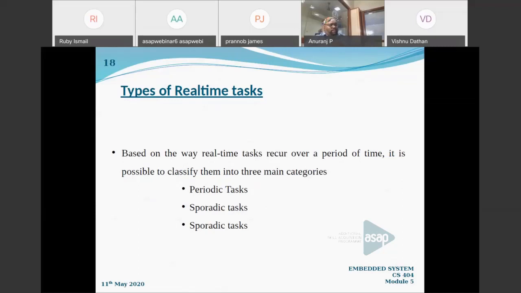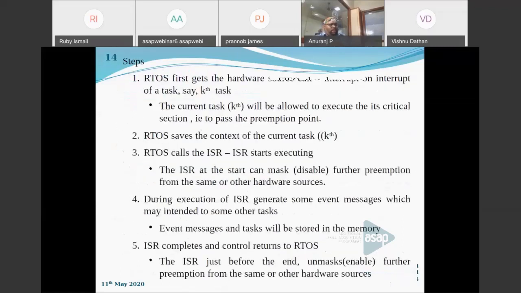In the second technique, in the third step, you can see that the RTOS calls the ISR, and the ISR starts executing. At the start of the ISR I have given the term 'can mask', I didn't say 'should mask', right? It can mask further preemption from the same or other hardware sources. If it is designed in such a way that it disables all other tasks, they cannot interrupt. And if the RTOS has been designed with masking of other interrupts, then it cannot be interrupted.